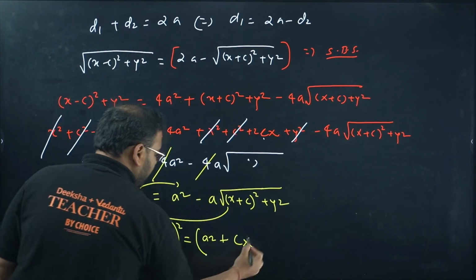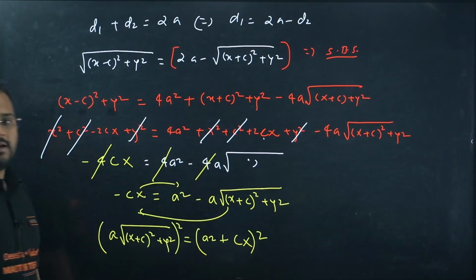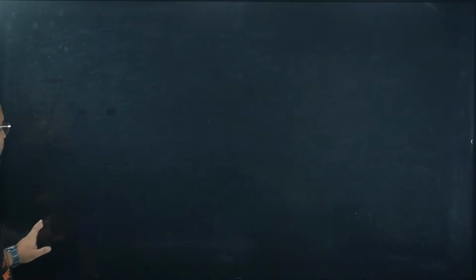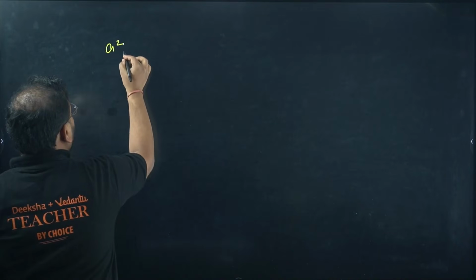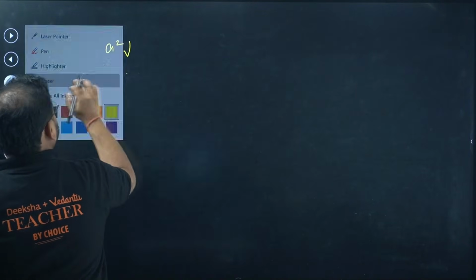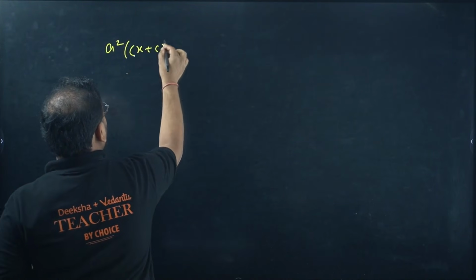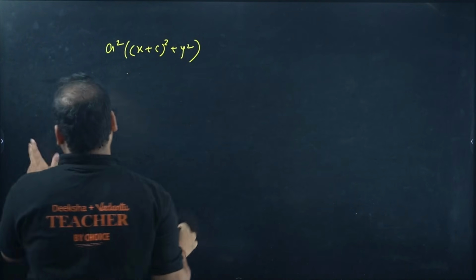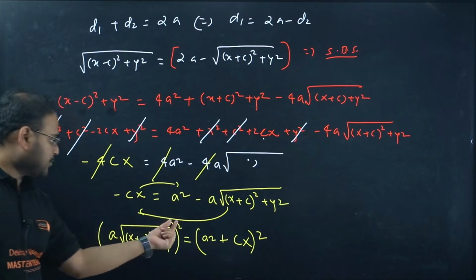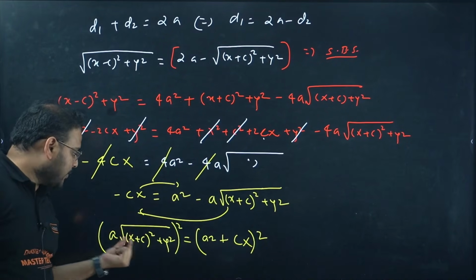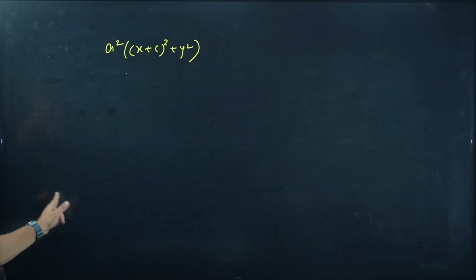Here also whole square and here also whole square. Let's simplify. For this side, what are you gonna get? a², with this root removed now. What is the root? √((x + c)² + y²). I'll show you. Check here. If you take the square of this root, this will be cancelled. You have a² and the same thing repeats: (x + c)² and y².